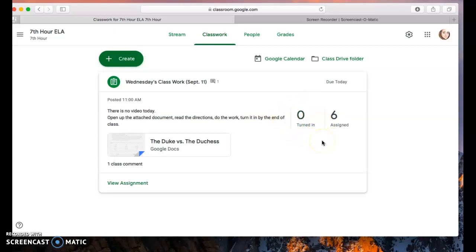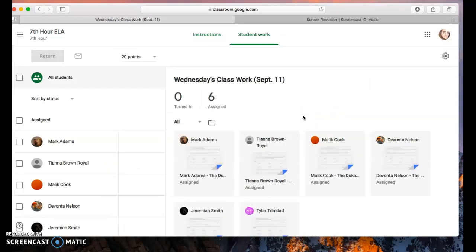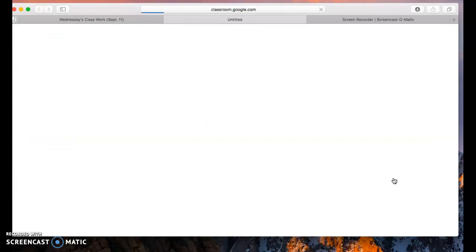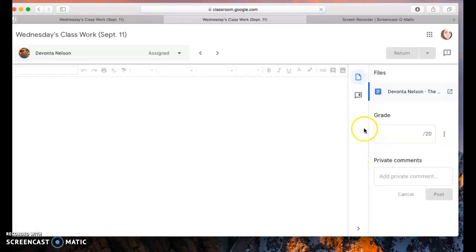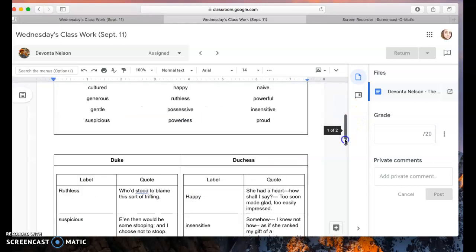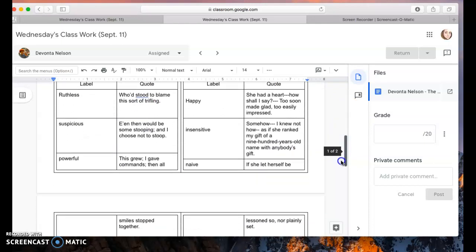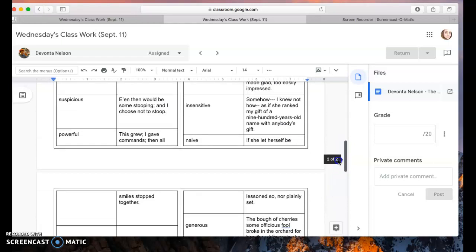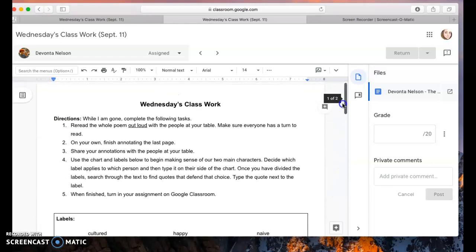And when I first read this, I'm going to be honest, I was maybe a little bit mad because I'm like, what happened? Why did no one do any of their work? But then when I actually clicked on it and I picked somebody's, I'm going to pick Mr. Nelson here because he did a fantastic job on his. So when I click on it and I go down and I look, I see, oh, he actually did all of his work. He just forgot to turn it in.